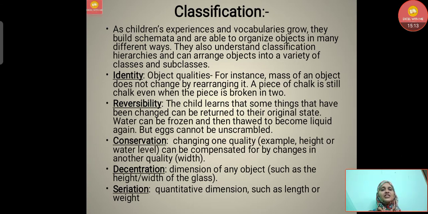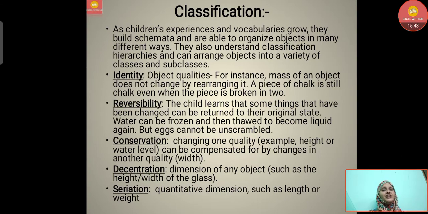Then comes conservation. Changing one quality, for example height or water level, can be compensated for by changes in another quality. For example, conservation means that if a half glass of water is filled in a tall glass and in a wide glass, they will conserve that the half glass of water is the same in the tall or the wide glass.